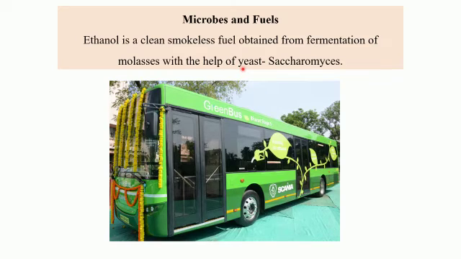So this is one microbial fuel. You all must be remembering the Scania or the green bus which used to run in our city. This green bus, or ethanol based bus, was started by the Nagpur Municipal Corporation, and it was a Swedish company by the name Scania which had started this project. So these buses used to run on ethanol.